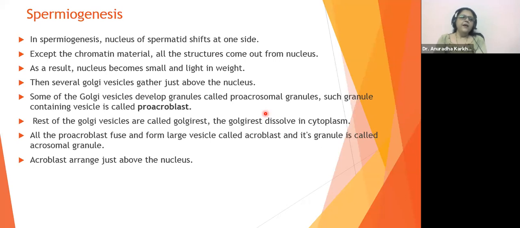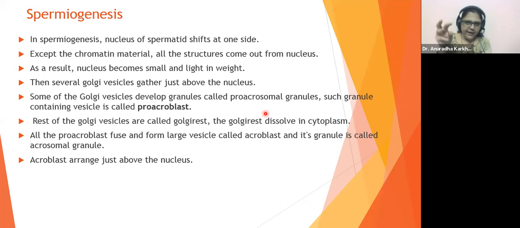As a result, the nucleus remains, and the rest of the Golgi vesicles are called Golgi rest. The Golgi rest dissolves in the cytoplasm. All the proacroblasts fuse. So all the granule-containing Golgi vesicles will fuse and form a large vesicle called the acroblast.